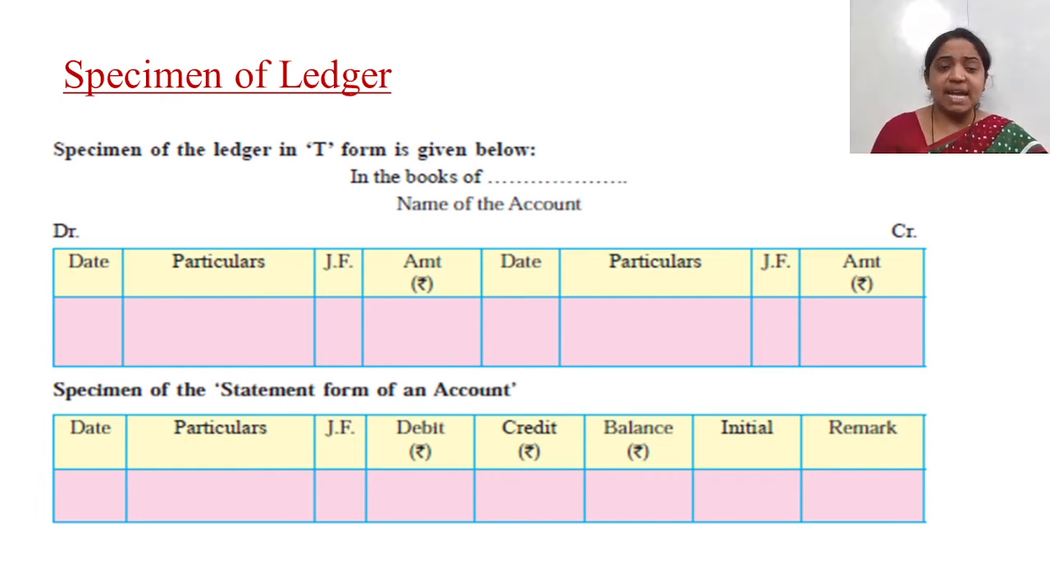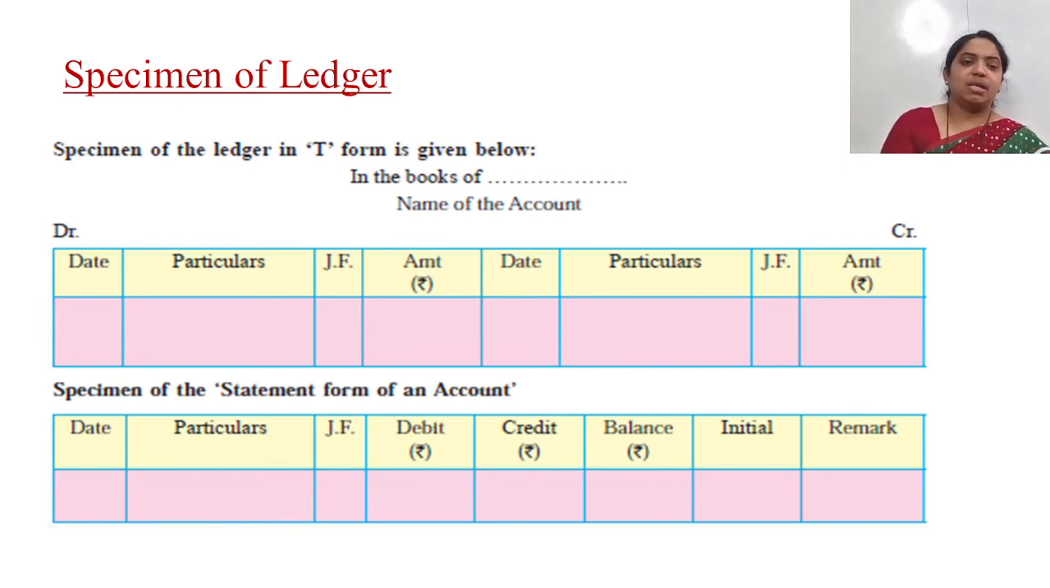First, you can see the left hand side. Of course, you know the left hand side is debit. The right hand side is credit. An account is divided into two parts. You all know very well, yes or no? Date, particulars, JF, amount, that will be your debit side. Then the credit side will again be date, particulars, JF, amount. Got it, everyone? So that is the T form of an account, which you can see in front of you, divided into two parts, debit and credit. Debit side has date, particulars, JF, amount, and the credit side has date, particulars, JF, amount.